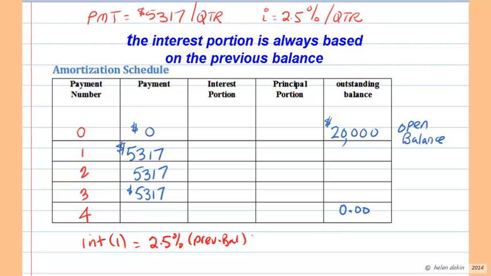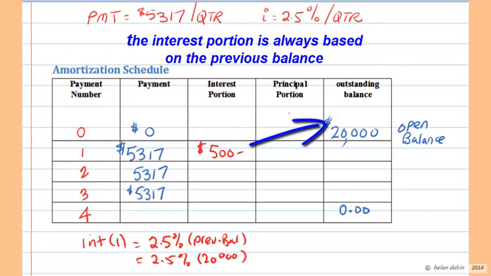And our previous balance after the first quarterly period has gone by is $20,000. So we need to calculate 2.5% of $20,000, and that works out to an amount of $500 exactly. So with our interest on our first payment, we will be paying $500 to the bank for the interest.